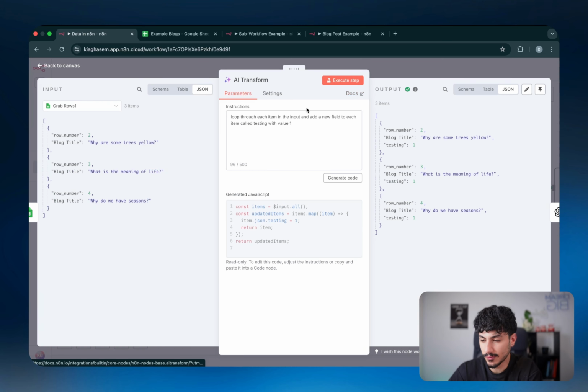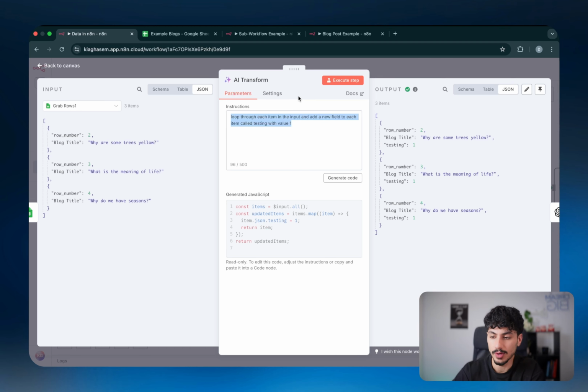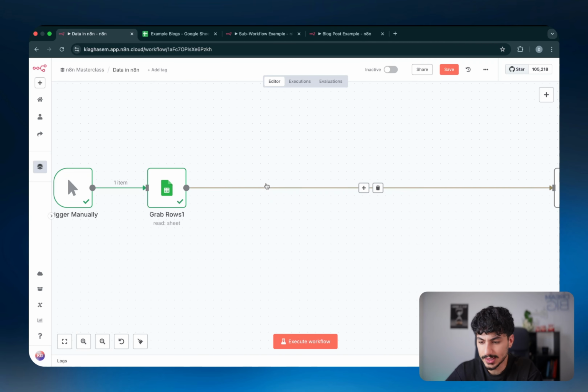But it does keep you limited to whatever language model they're using in the backend, and sometimes it doesn't work perfectly. So I still generally go to different LLMs like Claude Thinking or GPT-o3 or Grok 3, and I ask them to give me the code, and I'll test all of them and see which one works. I'm going to go through how to do that in another video, so don't worry about it for now. But for probably 90% of cases, you should still be able to just write it in natural language and get the actual JavaScript generated. You just have to make sure that what you're writing down in natural language is actually the correct way for that transformation to happen. Cool, so that's the AI transform node.